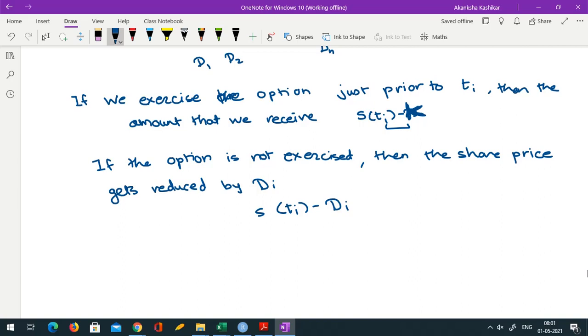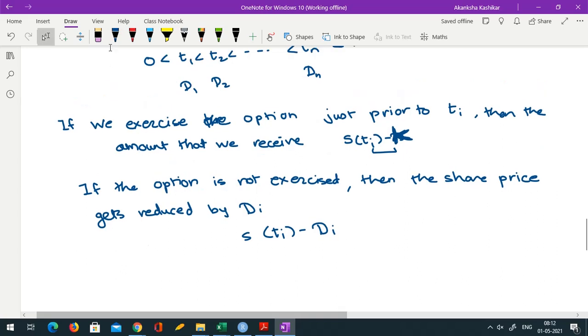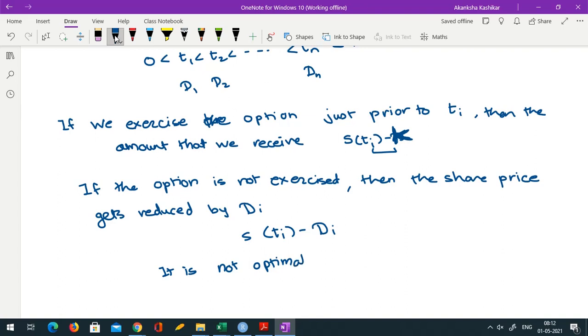So it is not optimal to exercise the option if the intrinsic value is less than the market price.